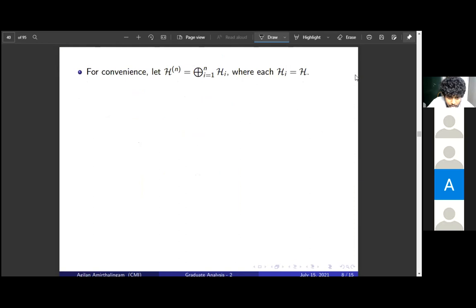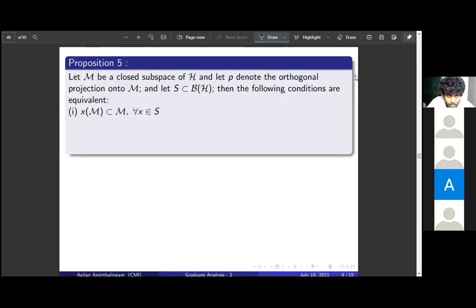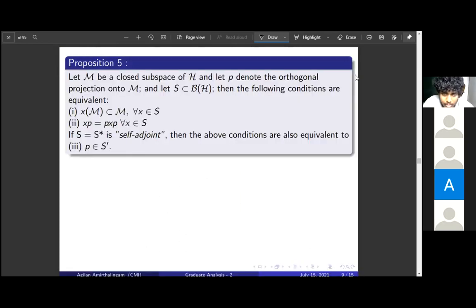So I'll move on to the next one. This next proposition is an equivalence condition for P being in the commutant and some things. So let's see. We start with a closed subspace M of the Hilbert space H, and we let P denote the orthogonal projection onto M. And for any subset S in B of H, these two conditions are equivalent.